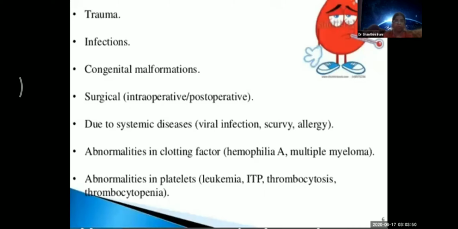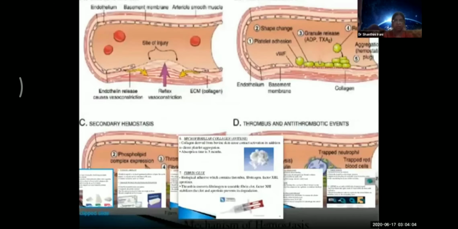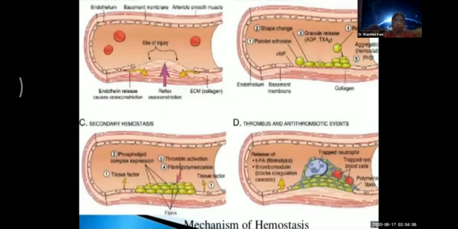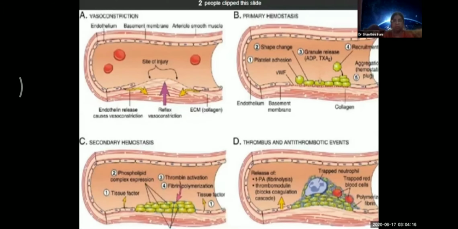These are the pictures which show the mechanism of hemostasis. The first one shows the vasoconstriction which is taking place in the blood vessel.